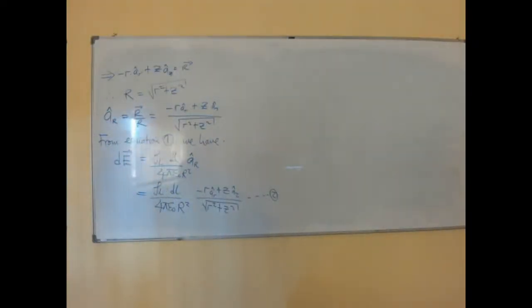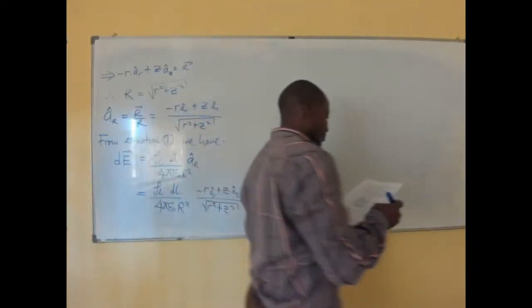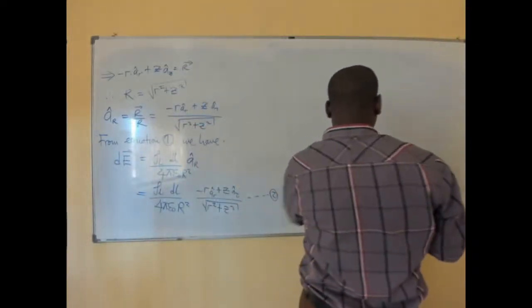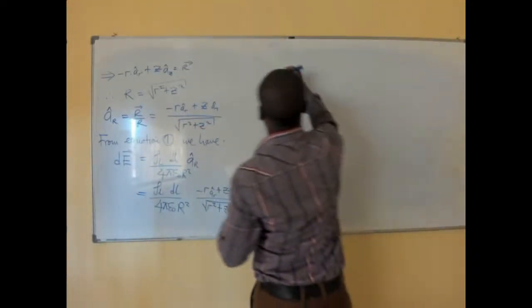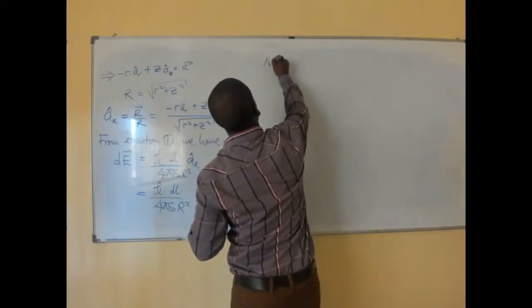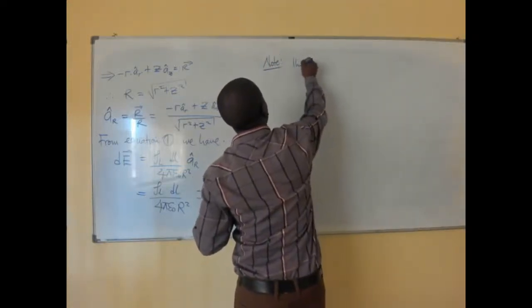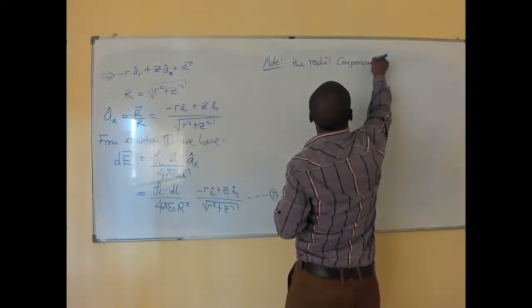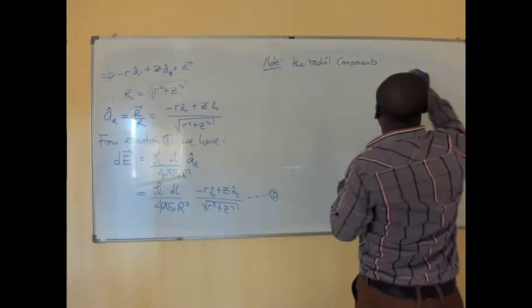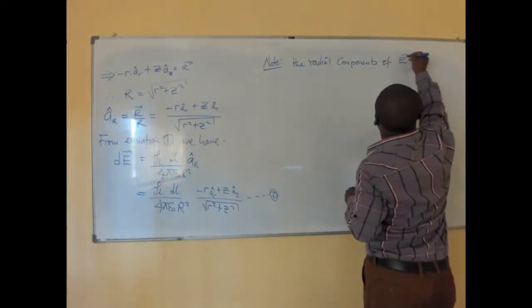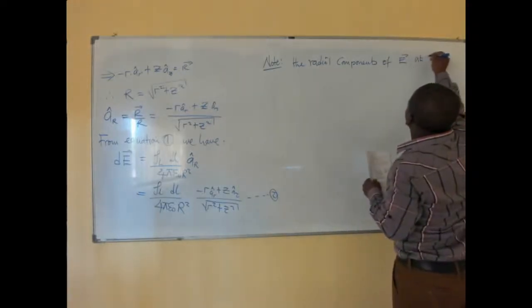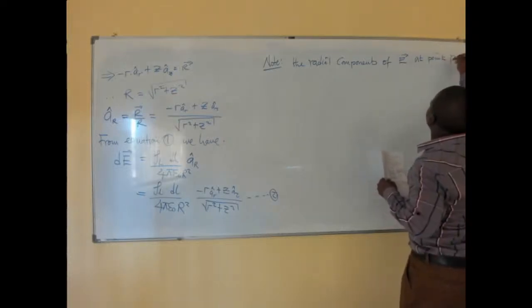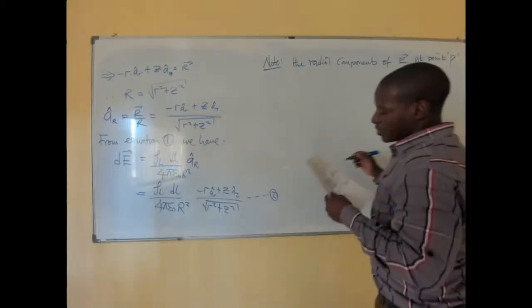All right. So we should note the following. Note that the radial components of E at point P are going to cancel.